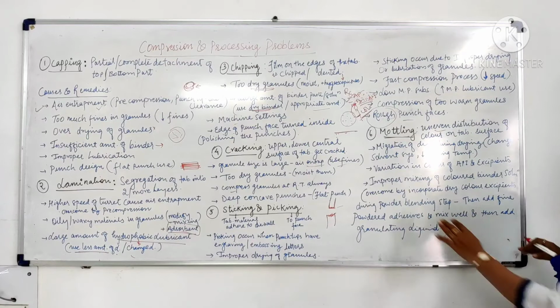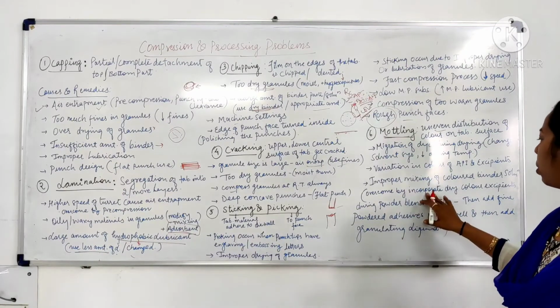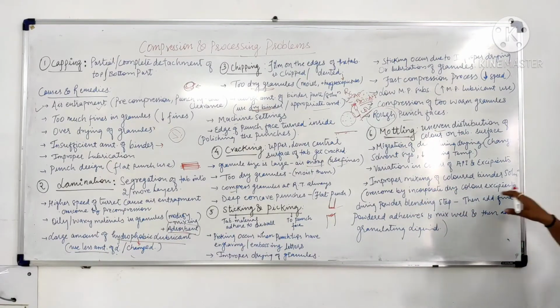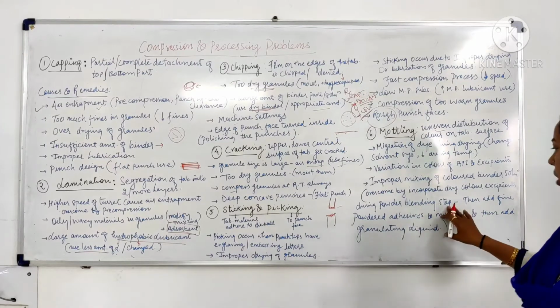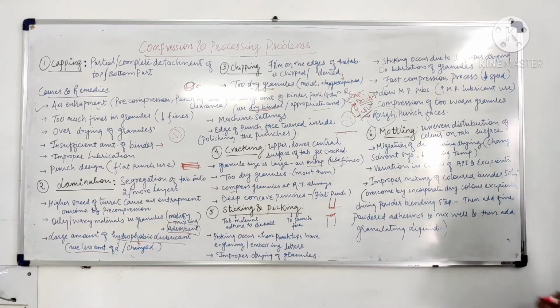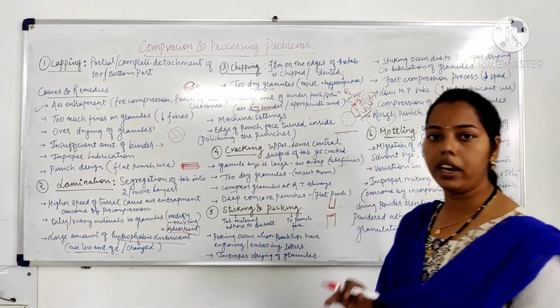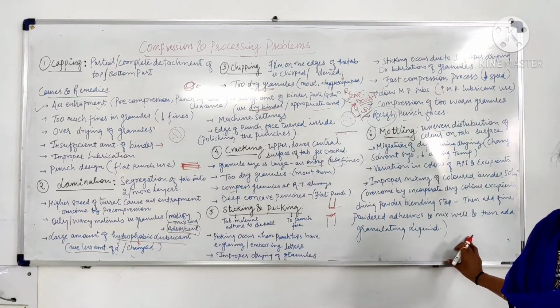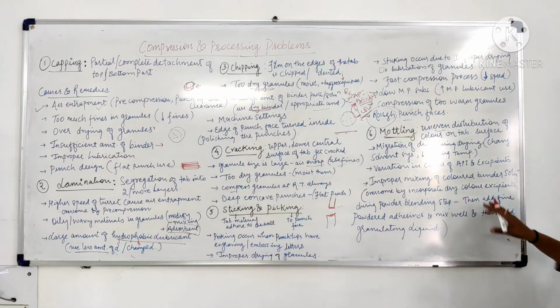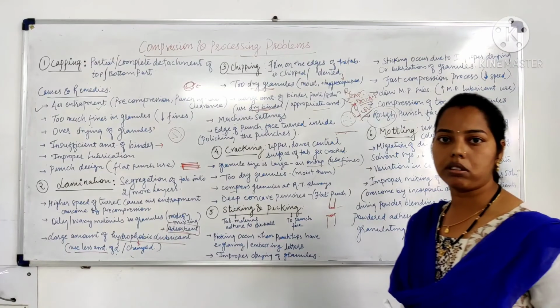This could be overcome by incorporating dry color excipients during the powder blending step. After that we can add fine powdered adhesive and mix them well by adding the granulating liquid or the binder solution. So this was the remedy for mottling.